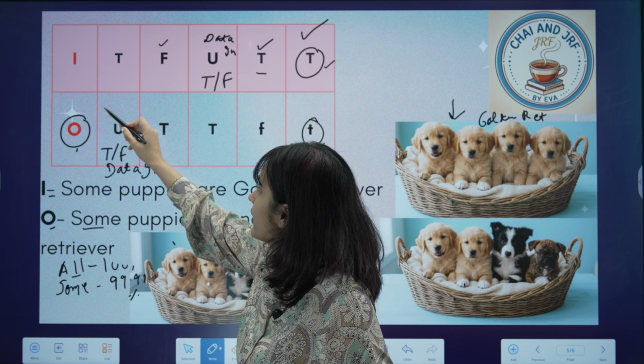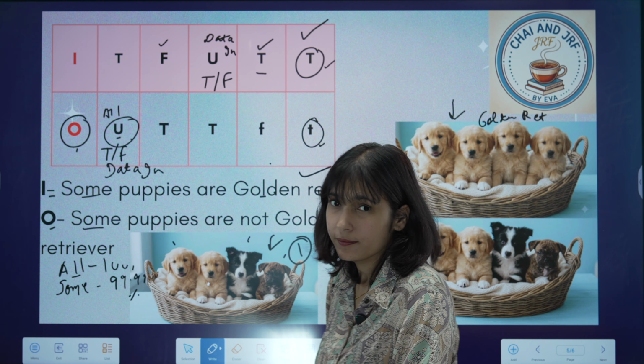We are not sure about what's under the blanket. Are they all golden retriever breeds or any other type of breeds? So that's why whenever we say this type of I proposition with 100% surety, we will say that we are not sure about the O type of proposition. So our inference or conclusion will remain unidentified, right?